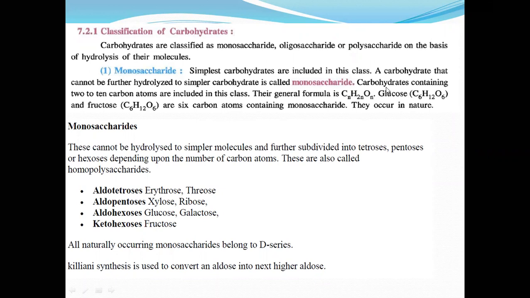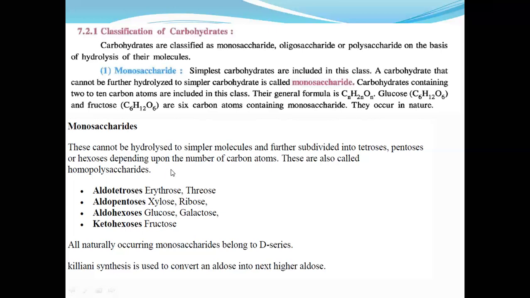So why is the same formula written for glucose and fructose? Because in these two there is a change in the position, so the name is changed. Okay, so these are six carbon atom containing monosaccharides, and they occur in nature. Monosaccharides cannot be hydrolyzed to a simpler molecule and are further divided into tetrose, pentose, and hexose: tetrose means 4, pentose means 5, and hexose means 6, depending upon the number of carbon atoms.